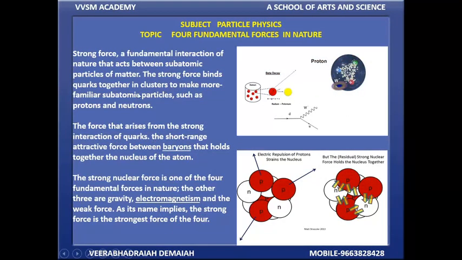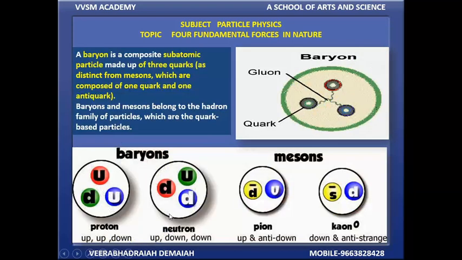The strong force binds quarks together in clusters to make more familiar subatomic particles, such as protons or neutrons. The force that arises from the strong interaction of quarks is the short-range attractive force between the baryons that holds together the nucleus of the atom. The strong nuclear force is one of the four fundamental forces in nature. The other three are gravity, electromagnetism, and the weak force, my dear friends.